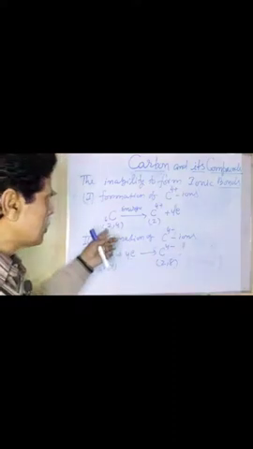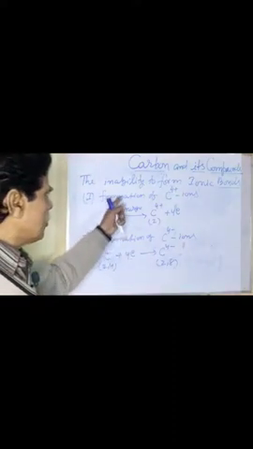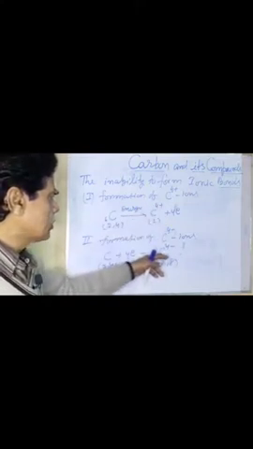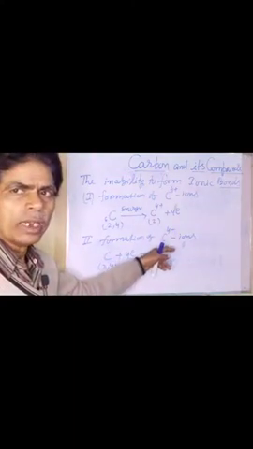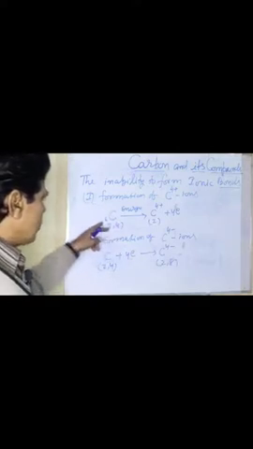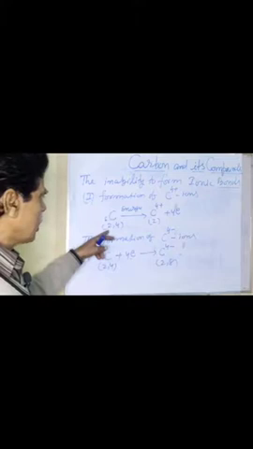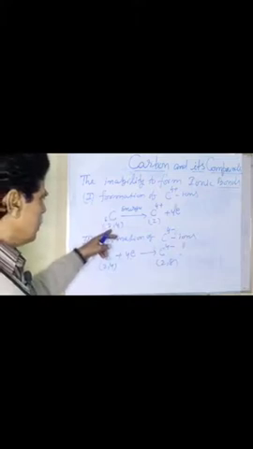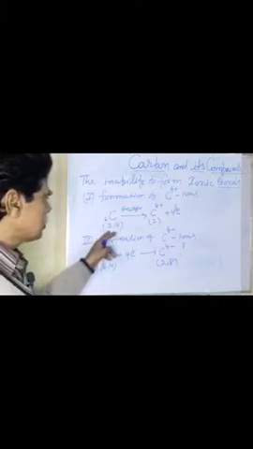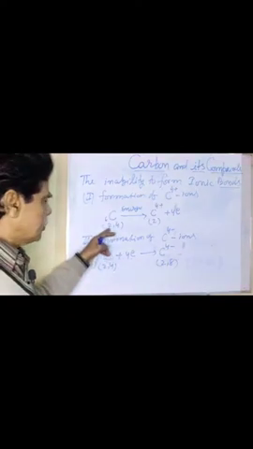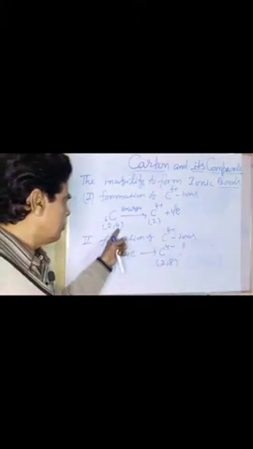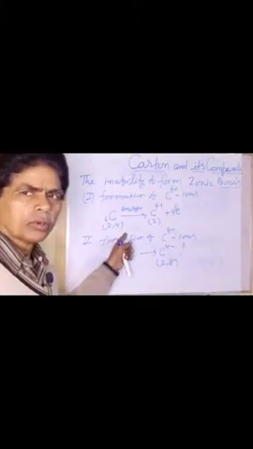Now let us try to understand why carbon is not able to form either the tetra positive C4 plus ion or the C4 minus ion, that is, the tetra negative ion. See here, the atomic number of carbon is 6. Its electronic configuration is 2, 4, meaning the K shell contains 2 electrons and the L shell, the second shell, contains 4 electrons.